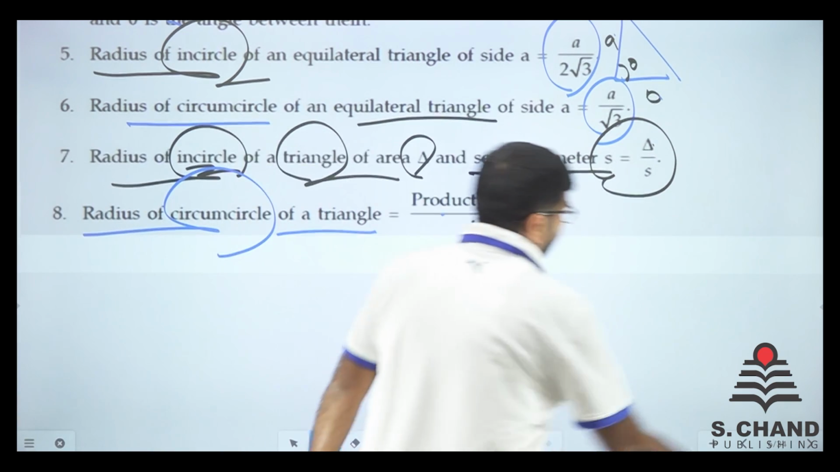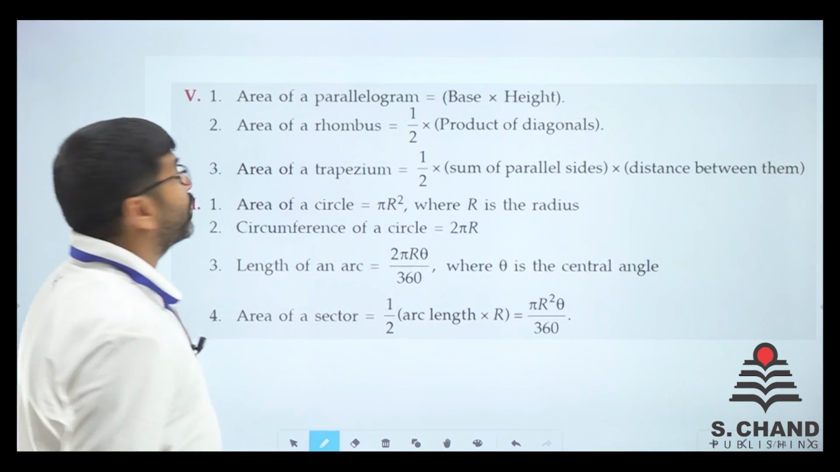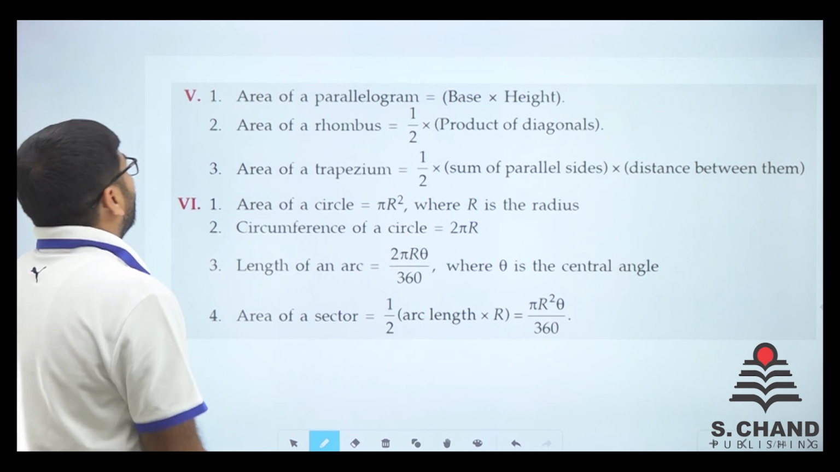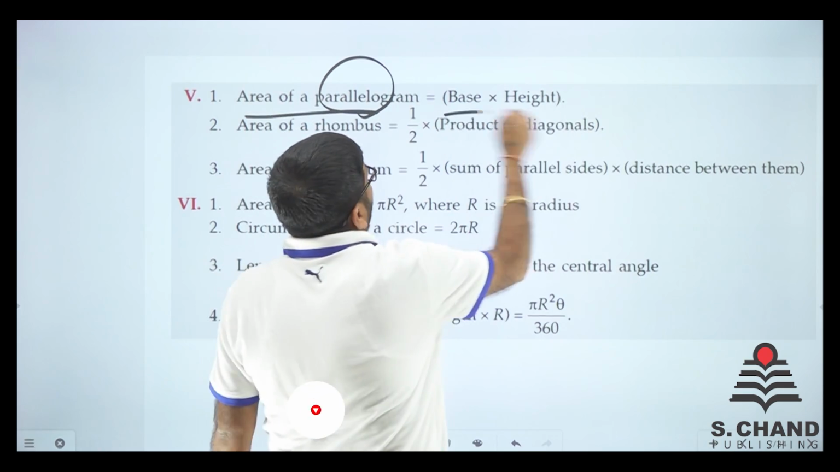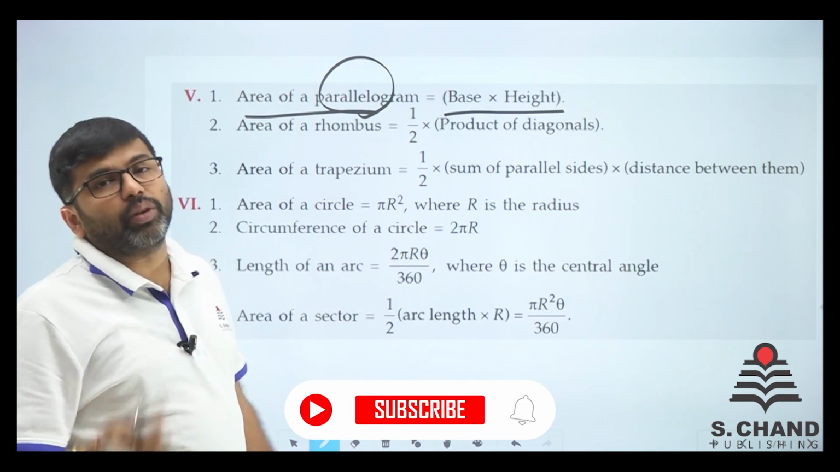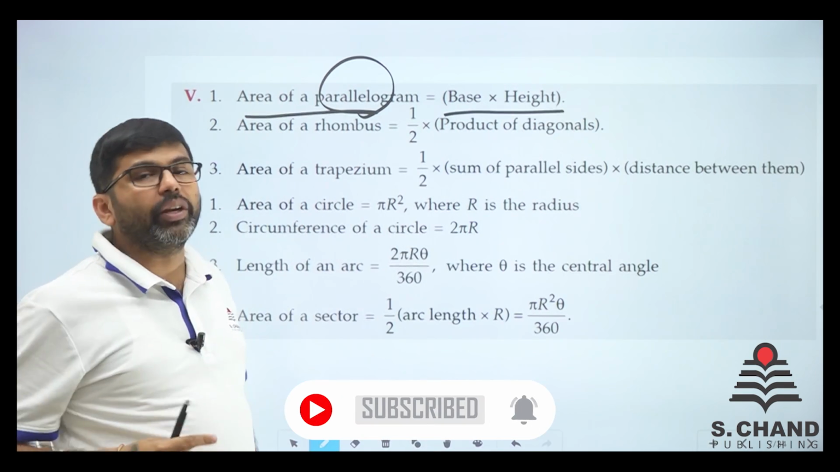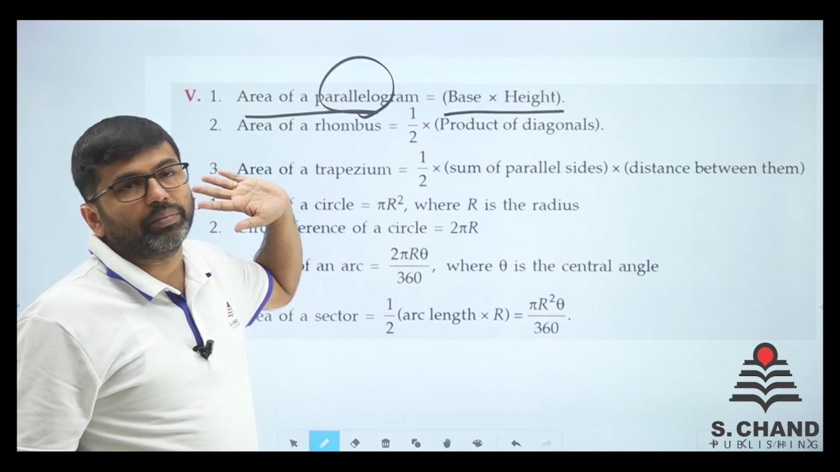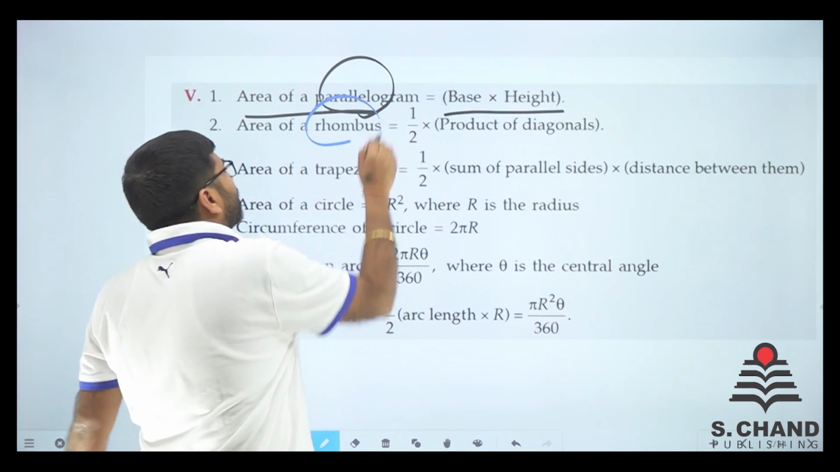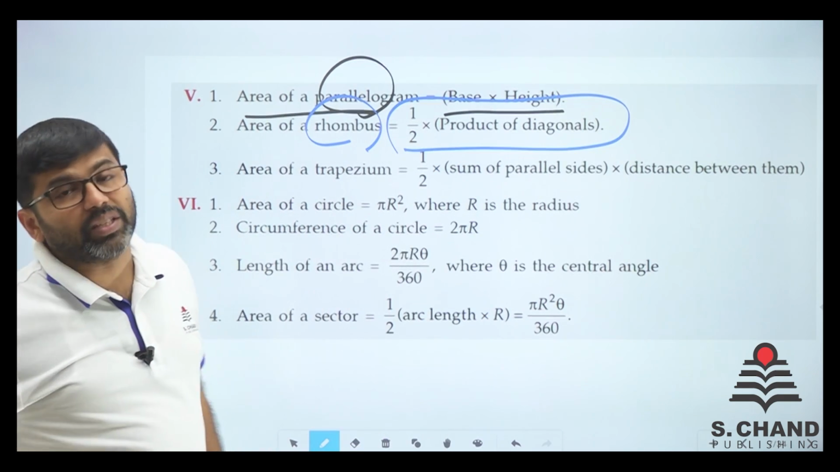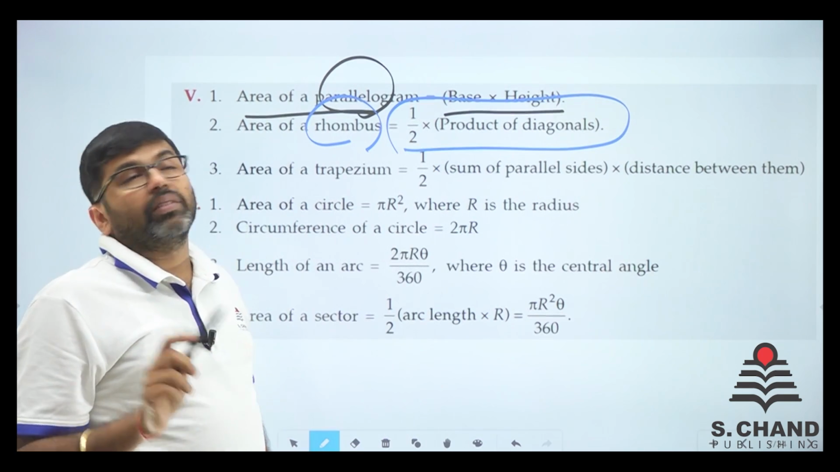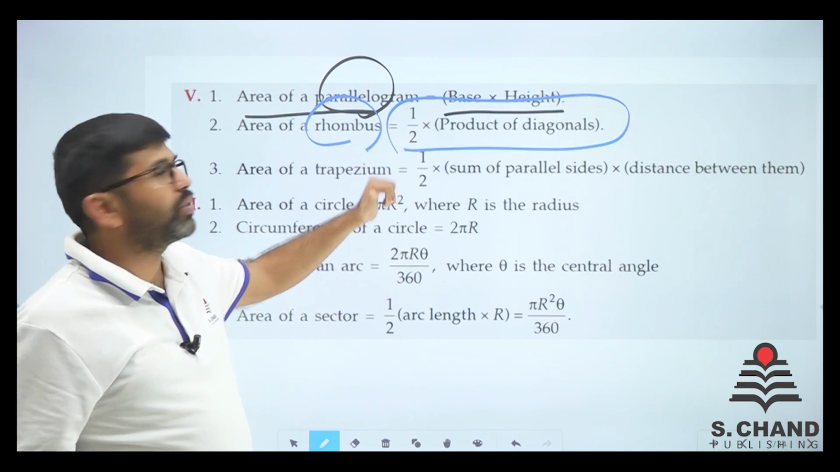Okay, here we go. We have some more formulas here. What is the area of a parallelogram? Parallelogram is just base into height. When you multiply base into height, that is the altitude, that is the area of the parallelogram. And area of a rhombus is half the product of diagonals. When you multiply the diagonals to each other and do it half, it is the area of the rhombus.